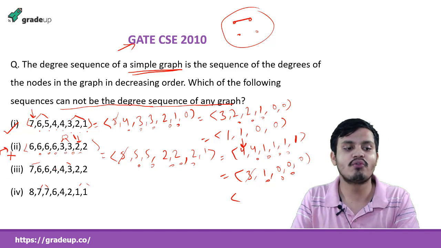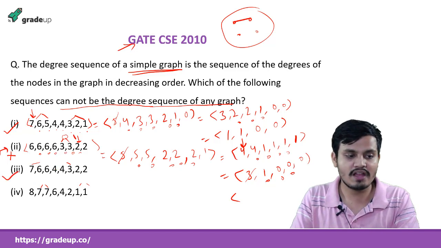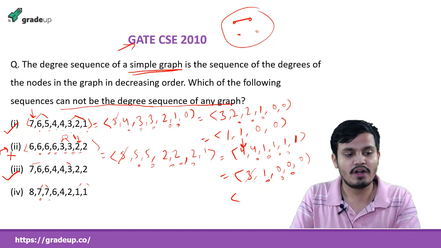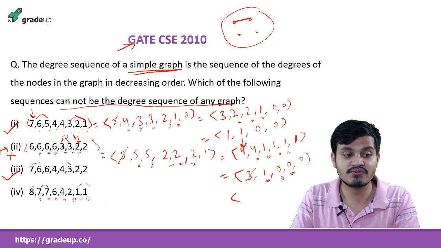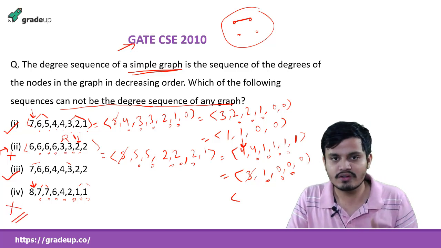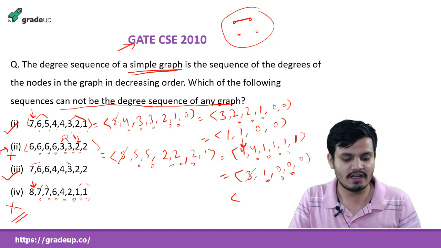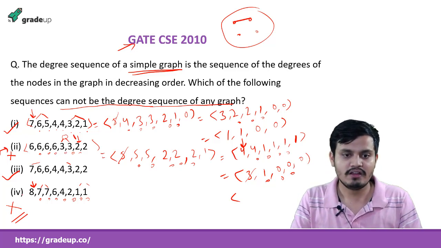Similarly, try for this one, and you will find that there exists one. And for this one, we can see here, 1 2 3 4 5 6 7. Here we got 7, but the first number is 8. So obviously there does not exist any simple graph for that. Do 2-3 examples; I think 2-3 examples will be fine to understand that, and after you understand that, then move ahead.